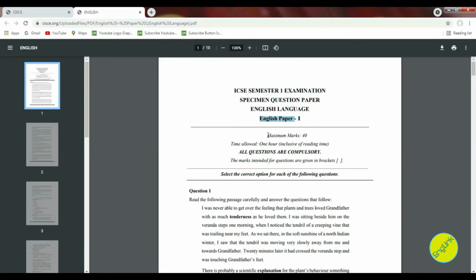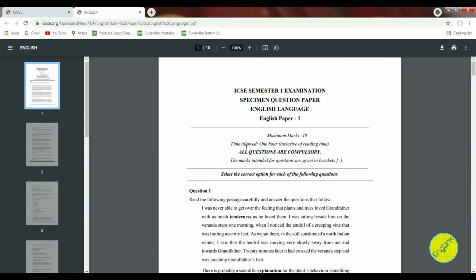As you can see over here, the maximum marks for this paper are 40. So instead of 80, you have a paper of 40 marks. Then coming to the next point, time allowed is 1 hour. Children, you need to pay attention to the fact that this time is inclusive of your reading time. Earlier, you used to get 15 minutes as your reading time, but here you are only getting 1 hour. So you need to not only read the paper but also solve this paper within this time limit.